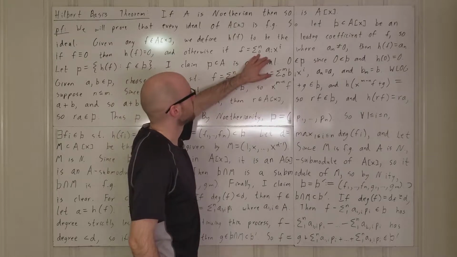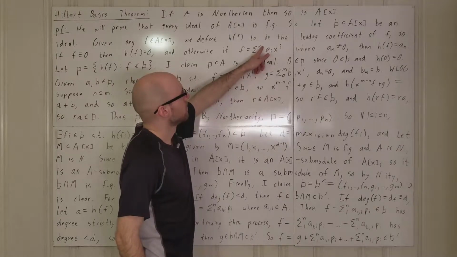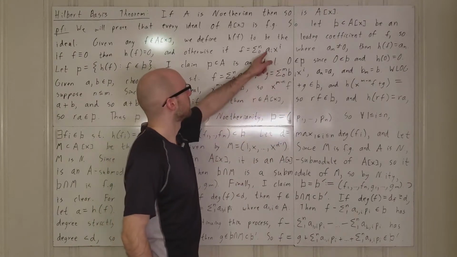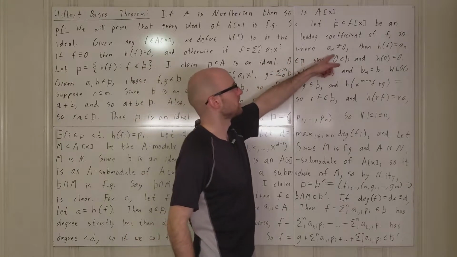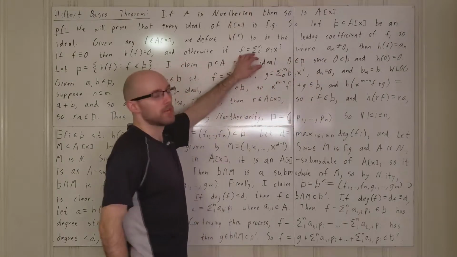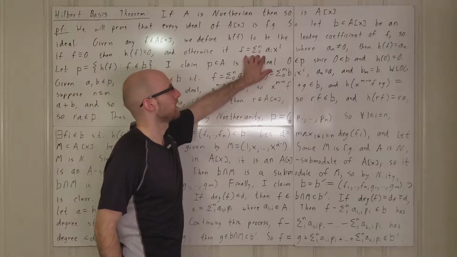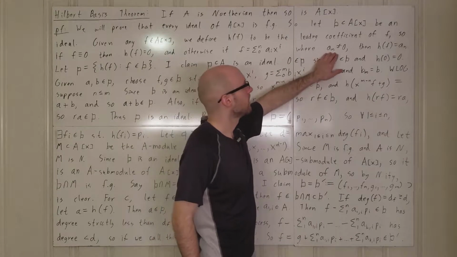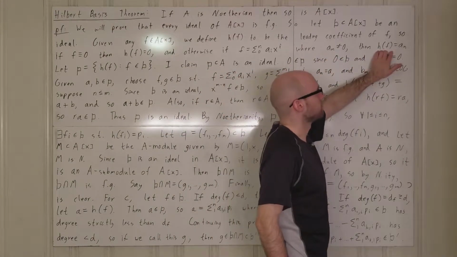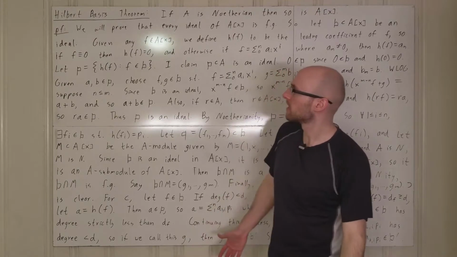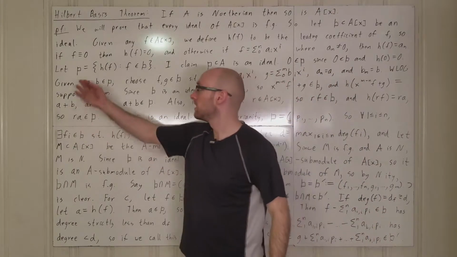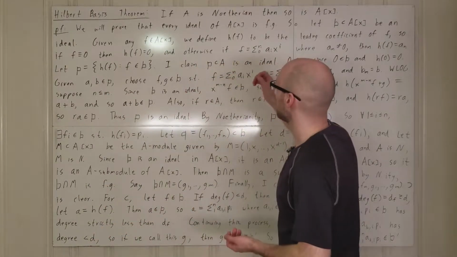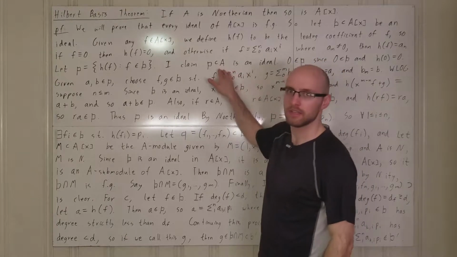Also, here we stop at the highest non-zero coefficient, so a_n is non-zero. So if f is non-zero, then we can write it this way, where its highest order coefficient a_n is non-zero, and then we define h of f to be a_n. Okay? And let P be the set of all of these highest power coefficients. Then I claim that this is an ideal in A.